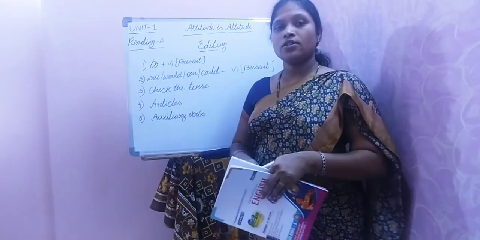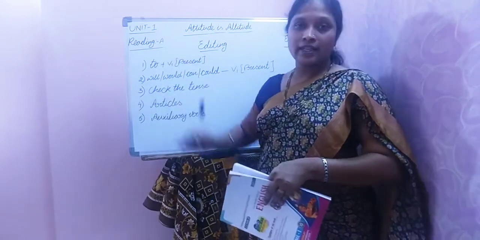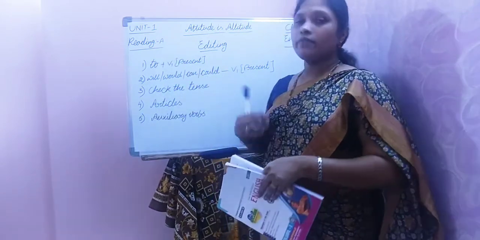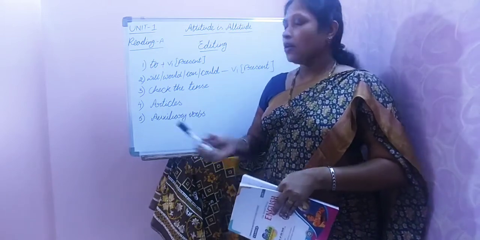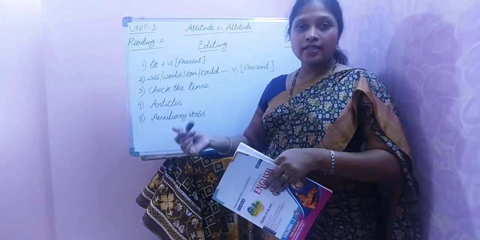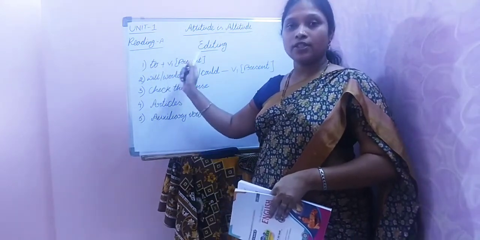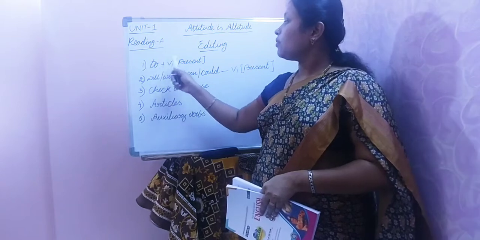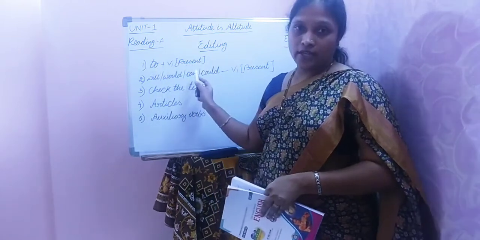Children, in the coming sessions, I'll give you all these points with a few more examples also. I'm just giving an overall view now, just explaining briefly. So if in any sentence you find to, just check for the verb. If there is a verb after to, then that verb should be in present tense.